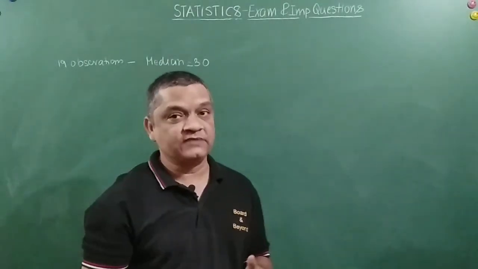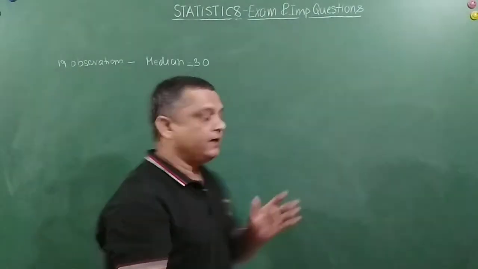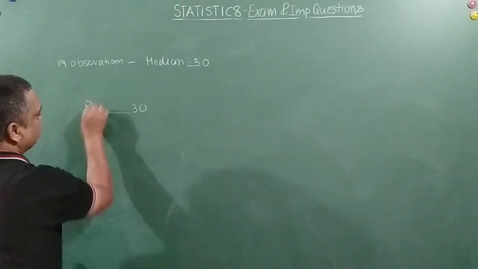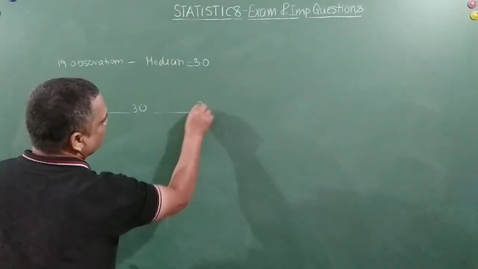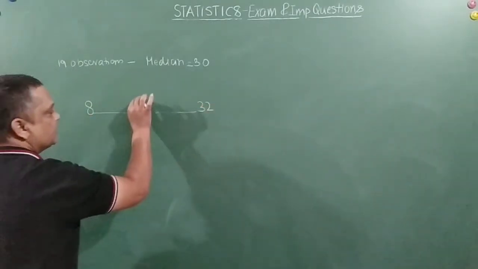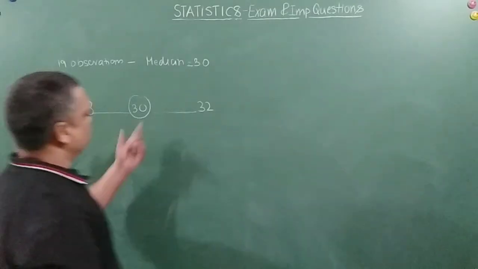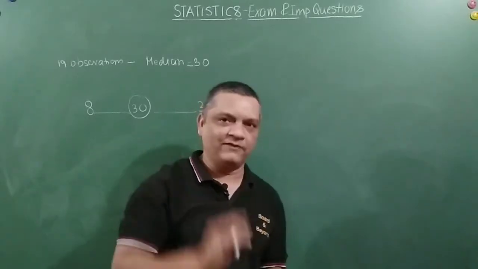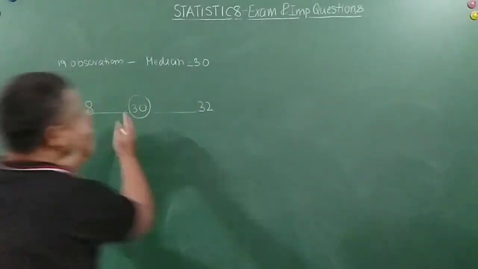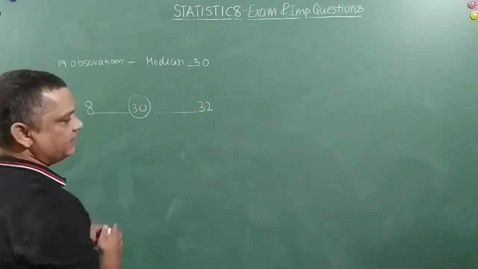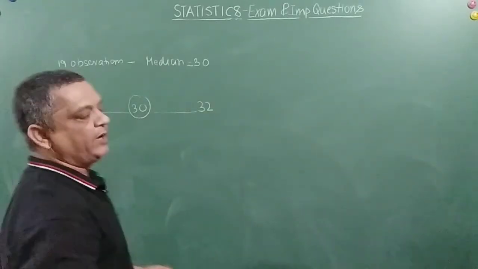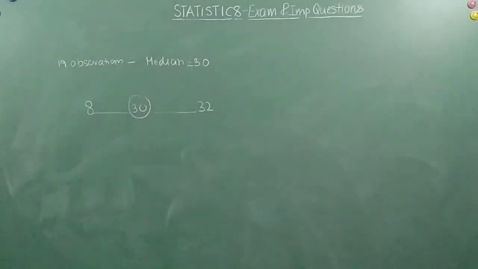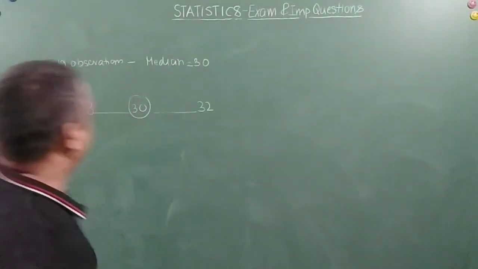So the concept here, friends, is that because the median is 30, one more observation, 8, is on the left-hand side, and one, that is 32, is on the right-hand side. So this will not change. It will be 30 itself. So the median for 21 observations will also be 30. Only if both are on the same side will it affect the median, otherwise it won't. One concept.